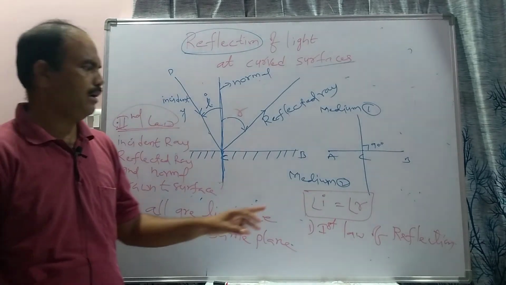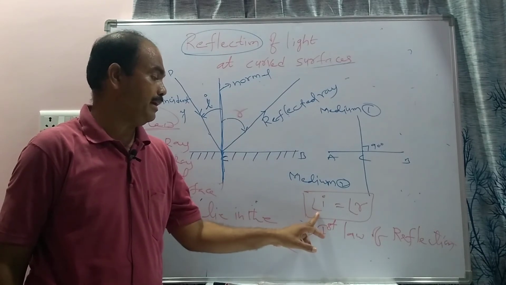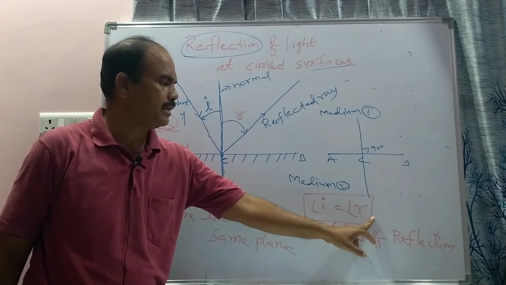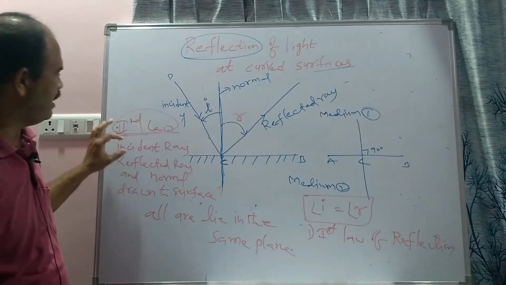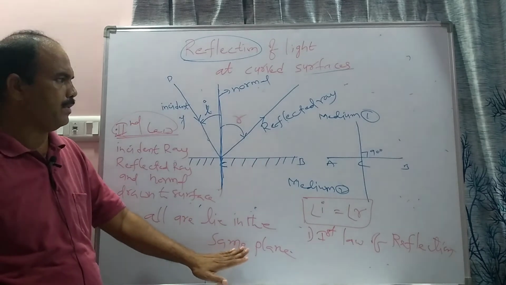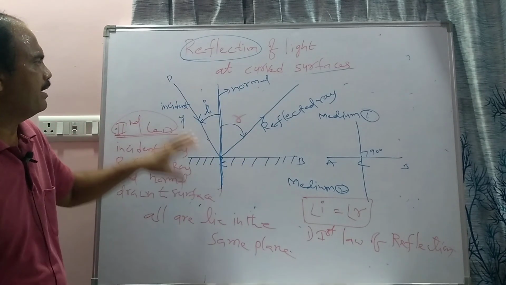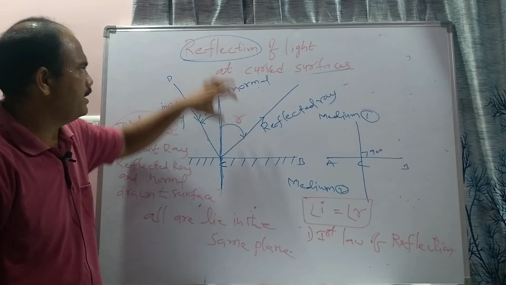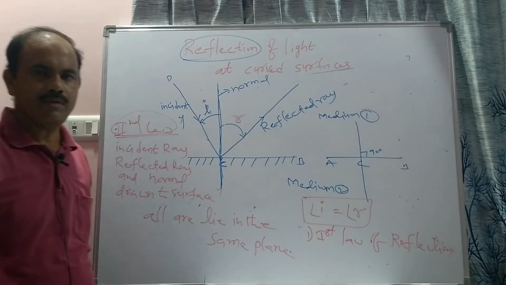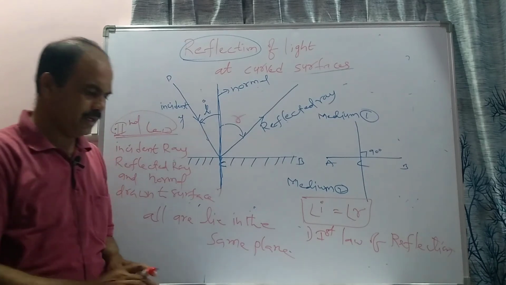What is the first law? With whatever angle the light ray is incident, with the same angle it is reflected. This is the first law. And coming to the second law: incident ray, reflected ray, and normal drawn to the surface all lie in the same plane. Nothing but these two rays and this normal exist in the same plane. So that is the second law of reflection. So these are some fundamentals.